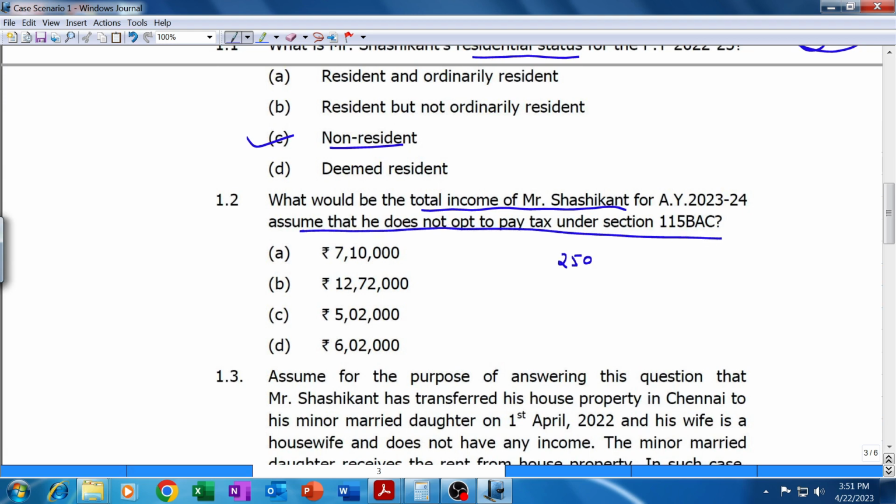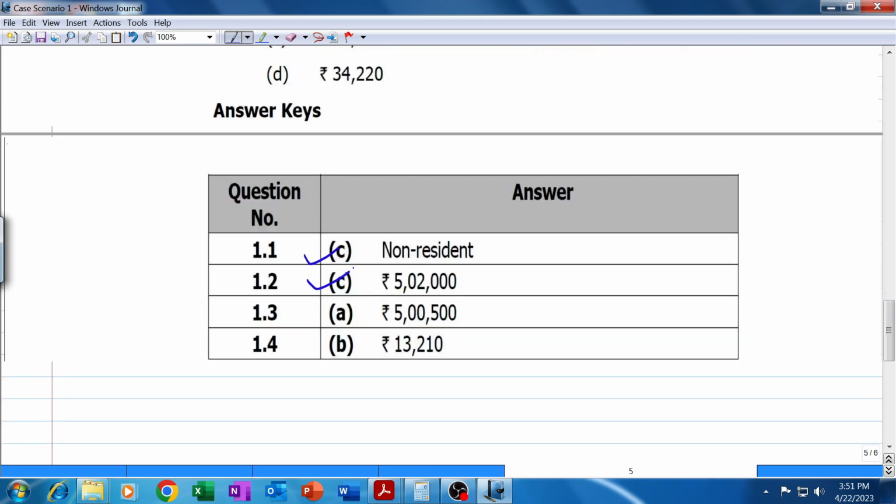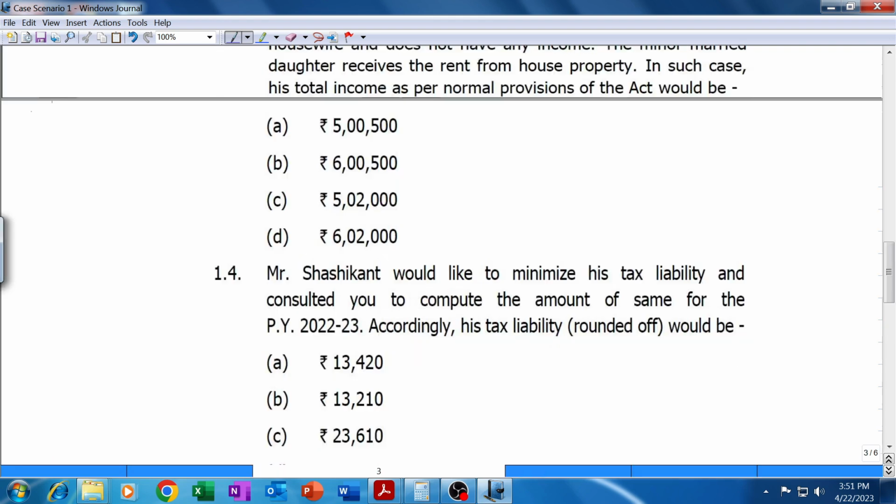Income will be 2,50,000 and 2,52,000, which is rental income from property at Chennai. Total will be 5,02,000. We already calculated it above. 7,20,000 is not taxable, and that dividend of 1 lakh rupees is also not taxable. 5,02,000 is the answer if he does not opt to pay tax as per 115BAC. Institute's answer is also C. Our answer is correct, 5,02,000.